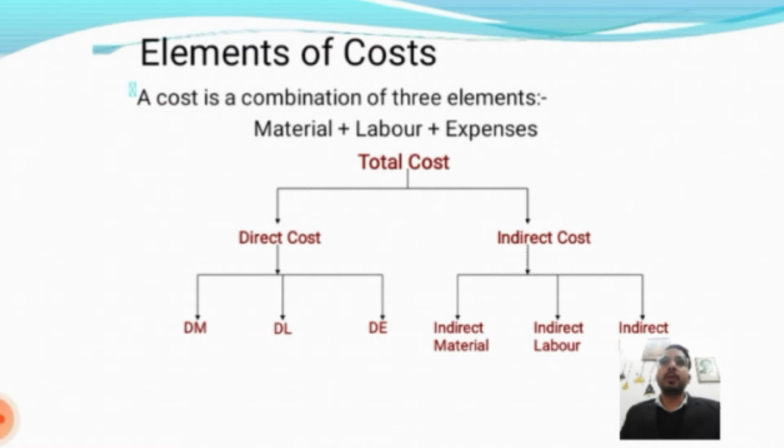In short, the elements of cost can be shown with the help of the following chart. Cost is a combination of three elements: material plus labor plus expenses. Total cost, direct cost, indirect cost. Direct cost: direct material, direct labor and direct expenses. Indirect cost: indirect material, indirect labor and indirect overheads.